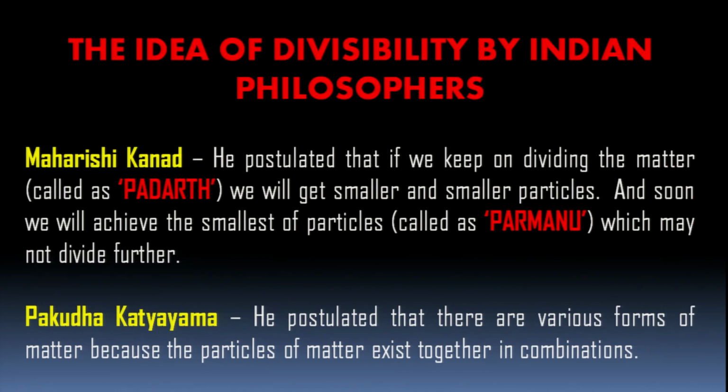Some Indian philosophers like Maharshi Kannad postulated that if we keep on dividing the matter, and then matter was called, and now also it is called as Padarth. Okay? We will get smaller and smaller particles, and soon we will achieve the smallest particle, and it was named as Parmanu, which may not divide further. They predicted that atom is the smallest particle of a matter. Okay.